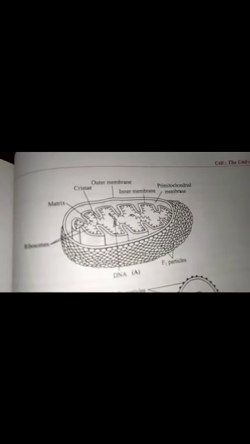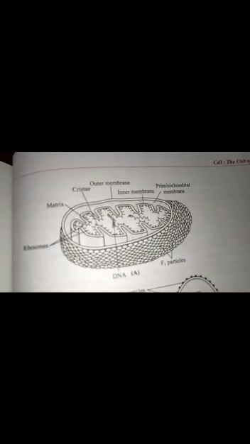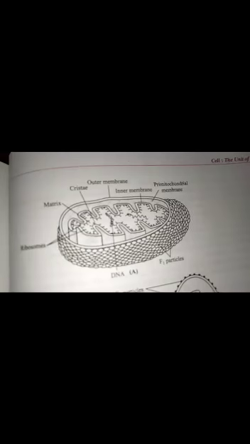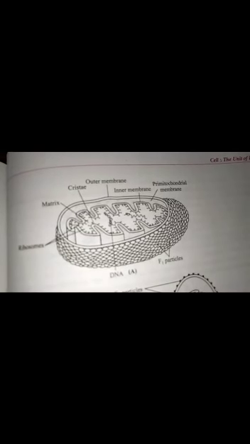Mitochondria were first observed by Kolliker in 1880, and later by Fleming in 1882 and Altmann in 1890. The term mitochondria was coined by Benda in 1897. Number of mitochondria. The number of mitochondria in a single cell varies depending upon the species and function of the